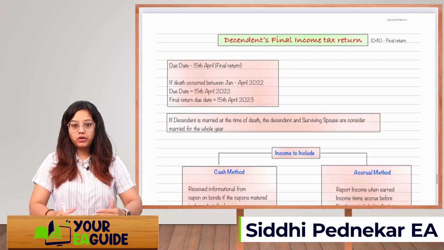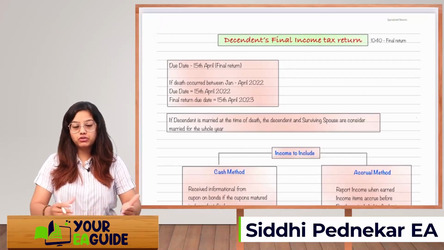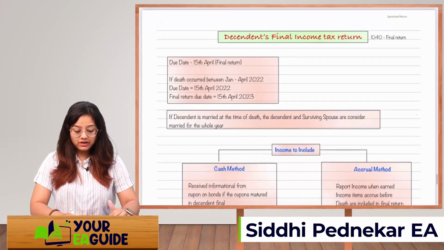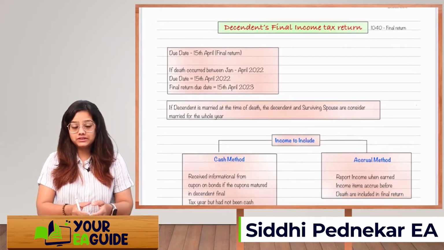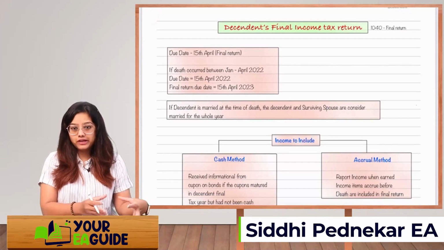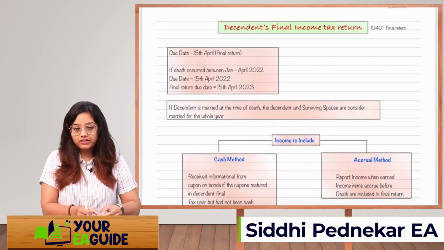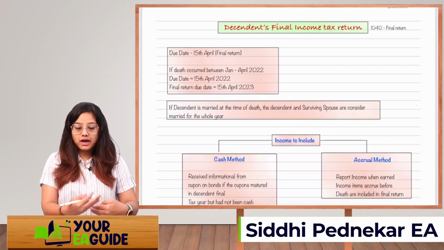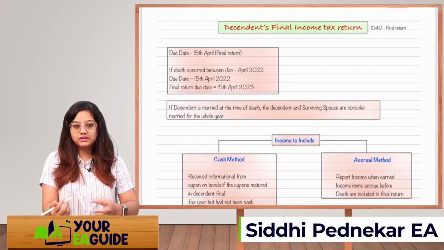This topic is important because there will be 1 or 2 questions from this topic. Let's start. Whenever a decedent dies in a particular year, for that year we are going to file a normal 1040 return. But in the next year, we are going to file a final income tax return. So it will be a 1041.